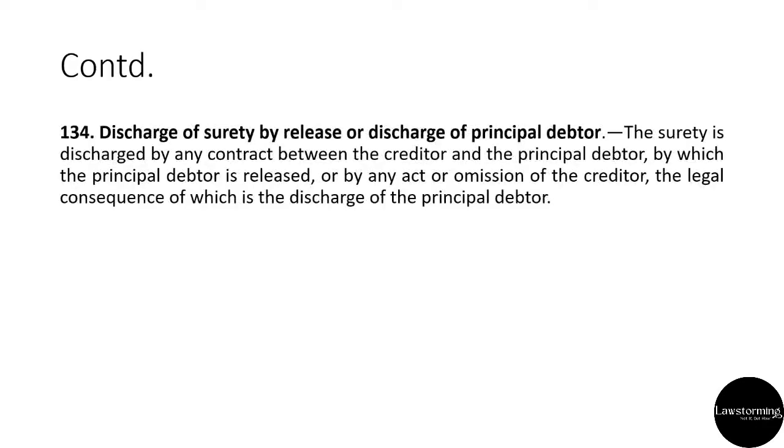Now section 134 talks about discharge of surety by release or discharge of principal debtor. The surety is discharged by any contract between the creditor and the principal debtor by which the principal debtor is released or by any act or omission of the creditor, the legal consequence of which is the discharge of principal debtor. So अगर creditor कोई भी contract करता है with principal debtor and thereby discharges the principal debtor, या फिर creditor के किसी action से the legal consequence is such that the principal debtor is automatically discharged, तो उन दोनों scenario में surety will also be discharged.